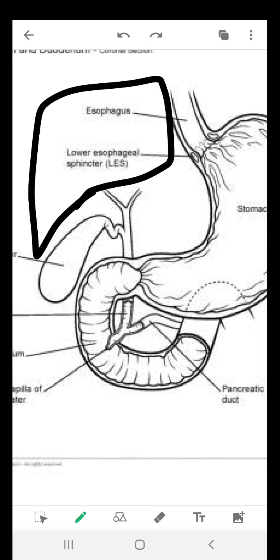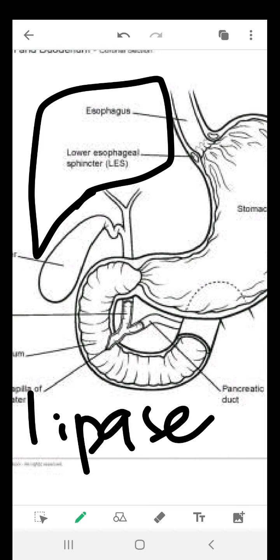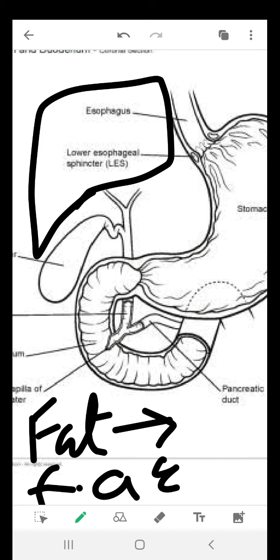The enzyme lipase. Basically, your duodenum has an enzyme that is named lipase. This enzyme is present in your duodenum as well. What it does is convert the fat into fatty acid and glycerol. The work of this enzyme is to convert the fat into fatty acid and glycerol.